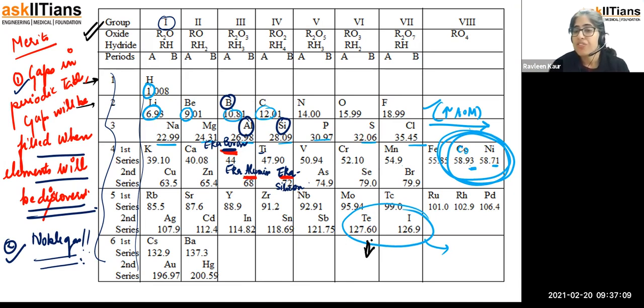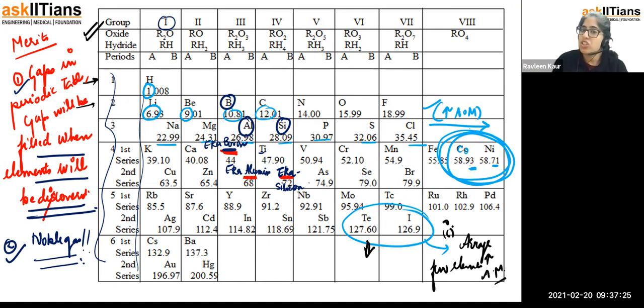Yeah. So the first limitation was very clear, that he was not able to arrange a few elements on the basis of their increasing atomic mass. So there were some discrepancies.